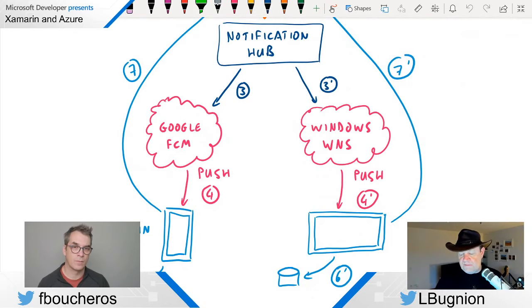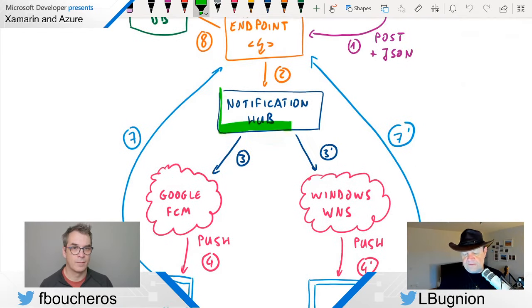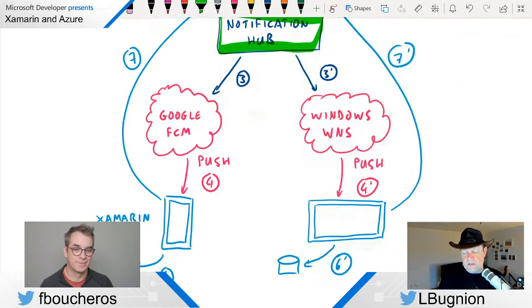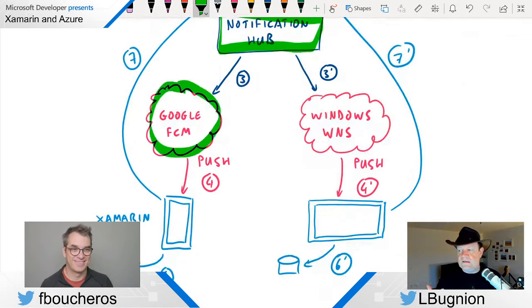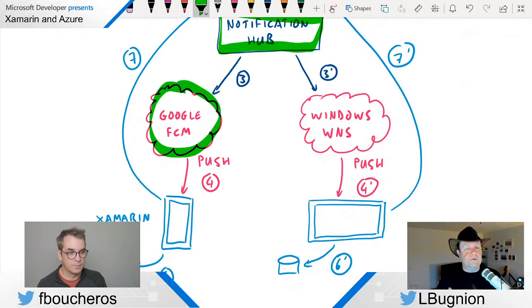And Azure Notification Hub is something that last time we already prepared. And the very first time we actually started with Google FCM. FCM means Firebase Cloud Messaging. And Firebase Cloud Messaging is a backend for Android devices. They also support iOS devices to a certain extent, et cetera. But here we are just using it as a gateway because our entry point is really the notification hub, and then the notification hub is going to use the Firebase console,